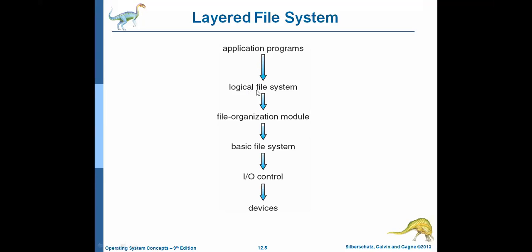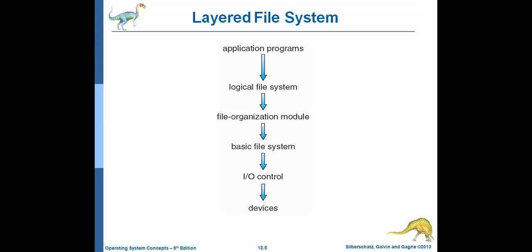Once the file is found, the command is passed to the file organization module. What is the purpose of the file organization module? The file organization module finds the physical location of the file. And the logical file system sets the logical existence of that particular file in the disk, that means the file in the directory structure.